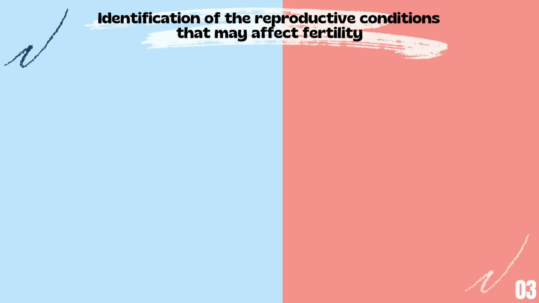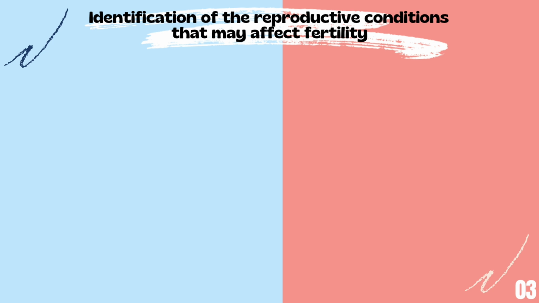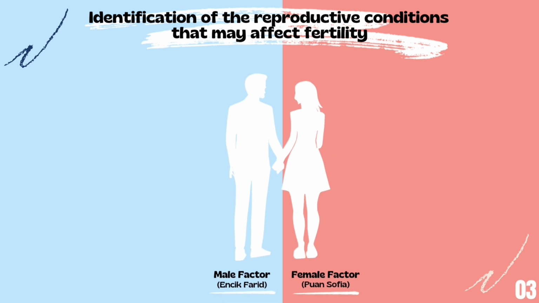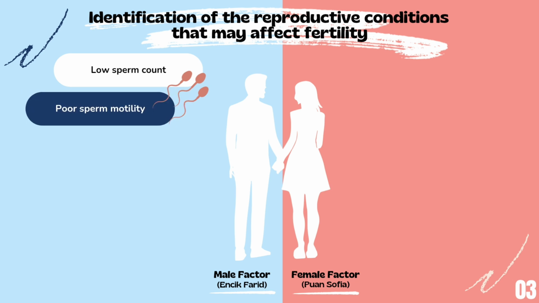Next, we move on to the identification of the reproductive conditions that may affect fertility. As we can see, it involves both male and female factors. Encik Farid represents the male factor, and Puan Sofia represents the female factor. As for Encik Farid, he has a low sperm count, meaning his sperm concentration is below the normal reference range. He also has poor sperm motility, which reduces the ability of sperm to swim effectively towards the egg.